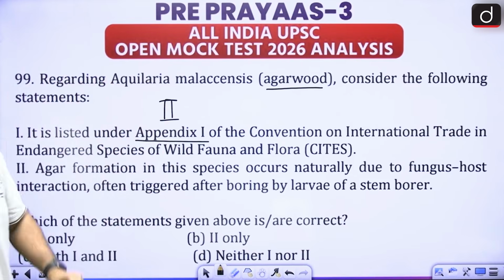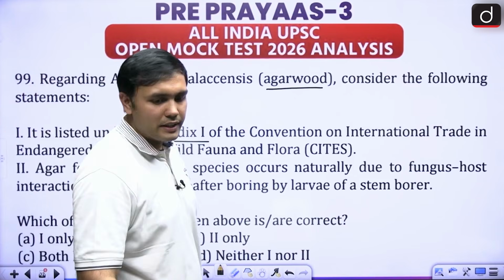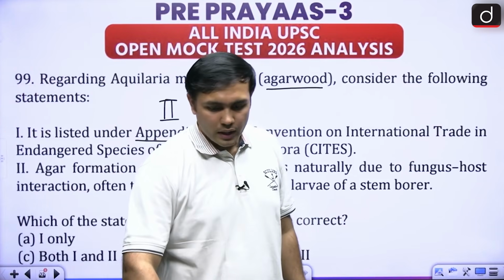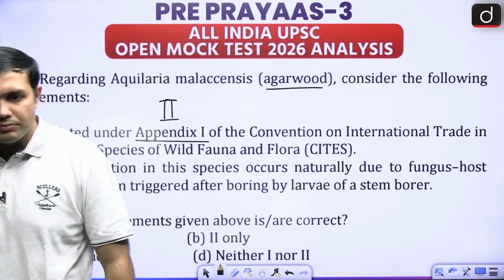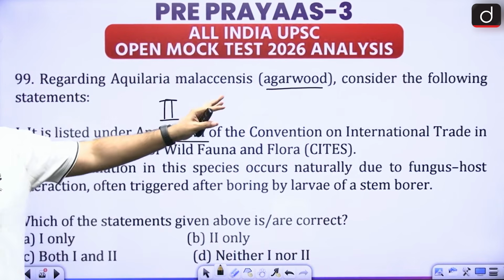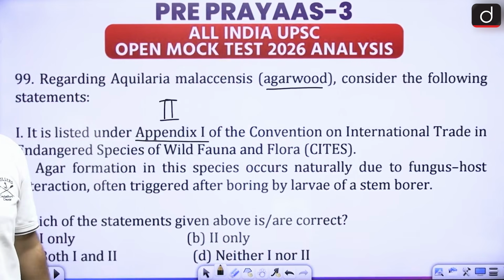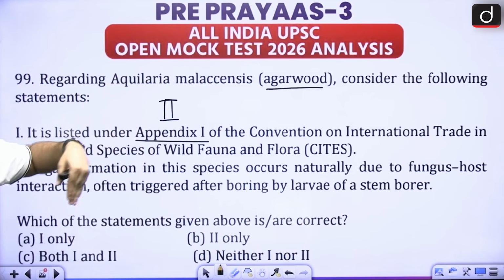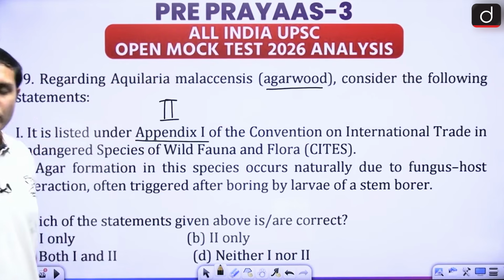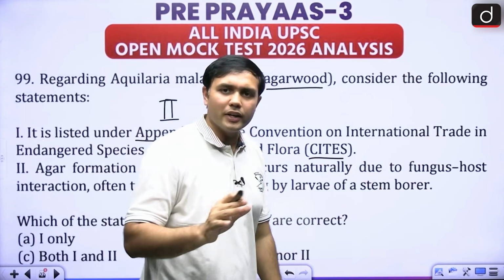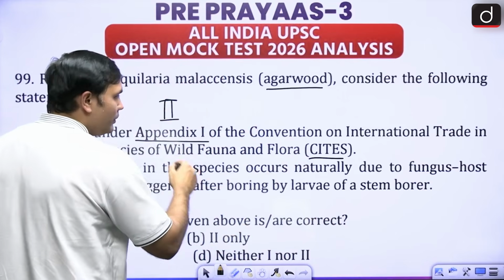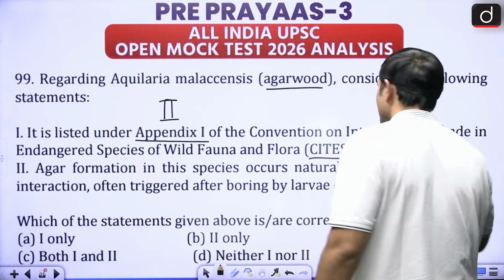Because if it is listed under appendix 1, there can be no trade of any of these varieties. But it is one of the major varieties found in Northeast India. If it would have been under appendix 1 of CITES, there would have been no trade regarding it. So I think we have found one of the culprits here, right?